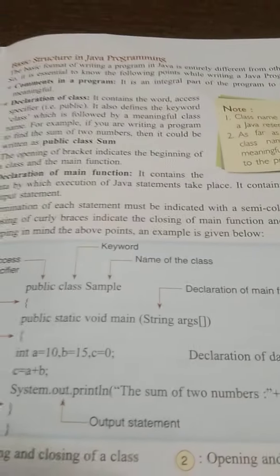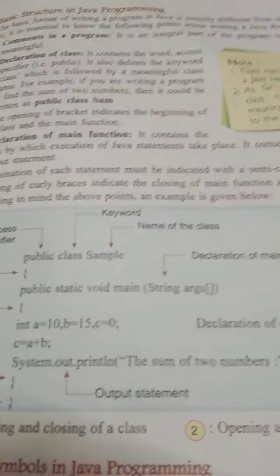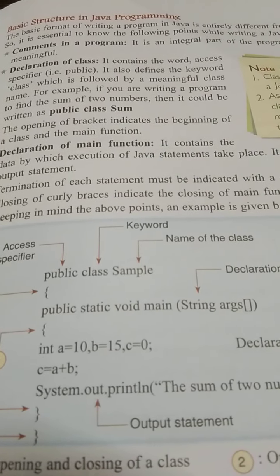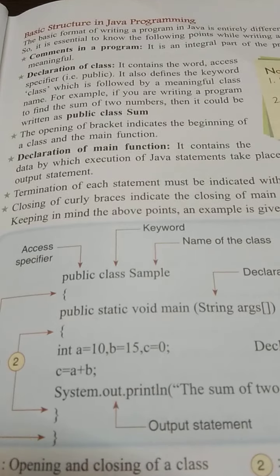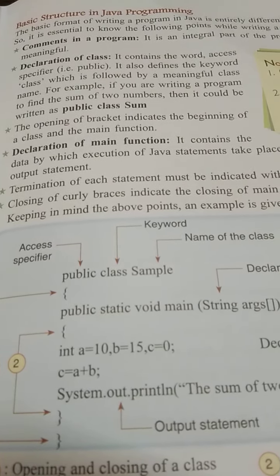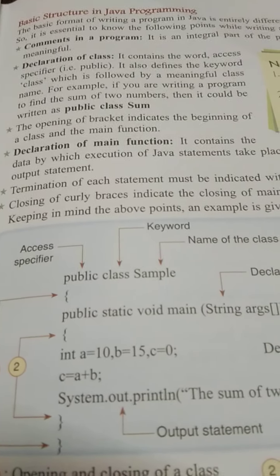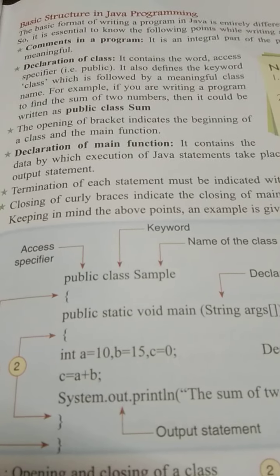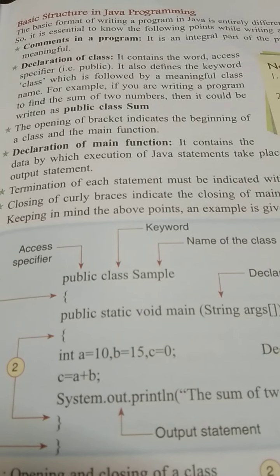Next comes the basic structure of Java programming. The basic structure of Java programming roughly we'll discuss over here in this video, and detail we'll discuss in our next video. First of all, we can give comments in any program.